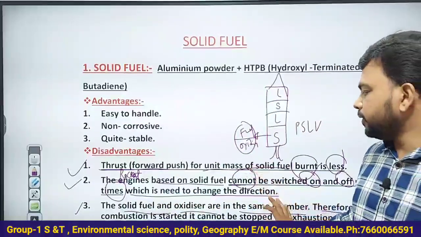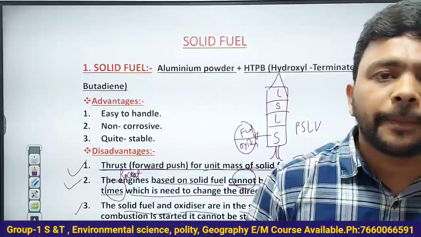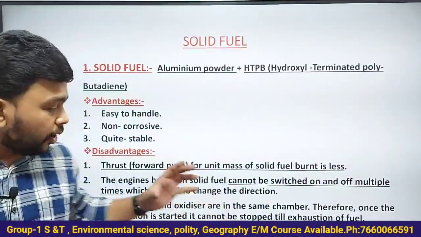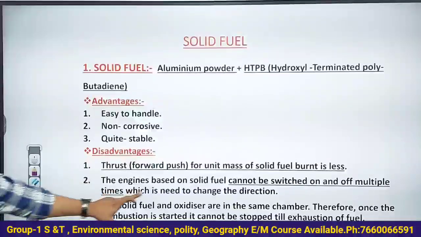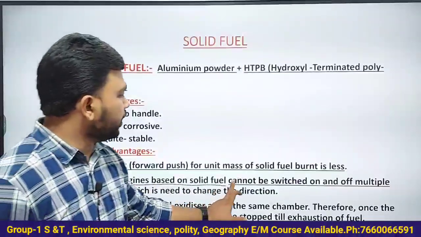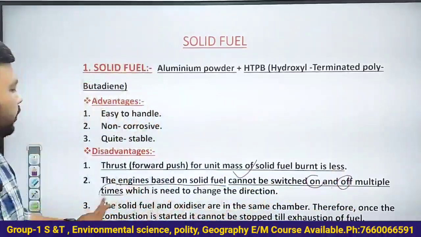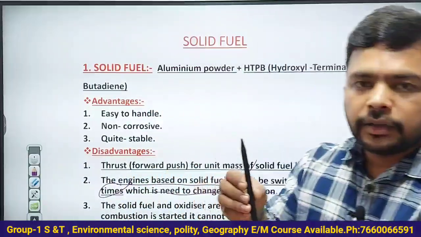Why is this on and off required? It is required to change the direction of the launch vehicle. So understand this very clearly. The rocket engines based on solid fuel cannot be switched on and off multiple times, which is needed to change the direction. So see here, this is the rocket.